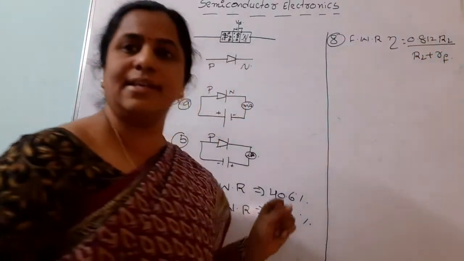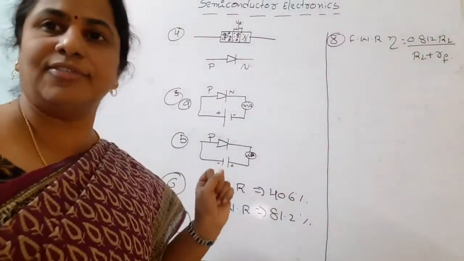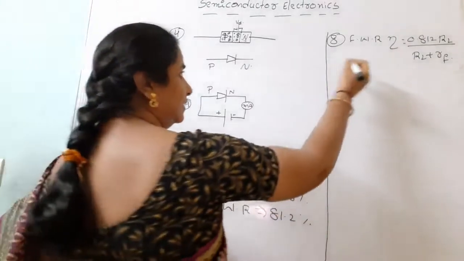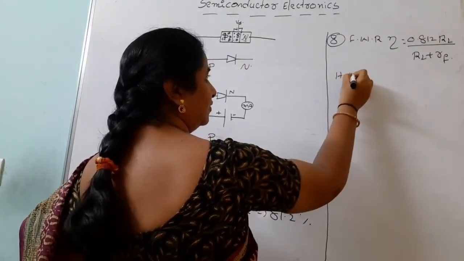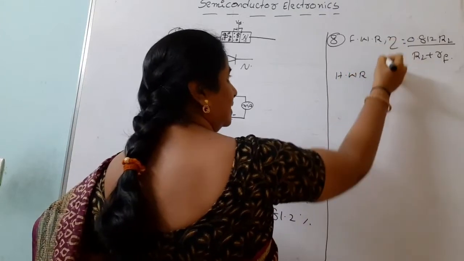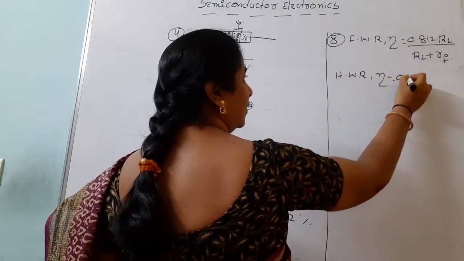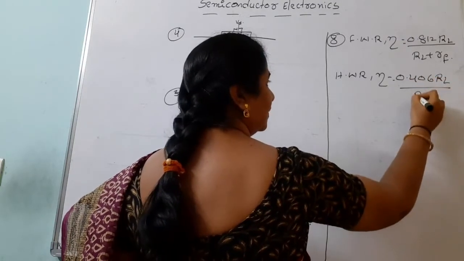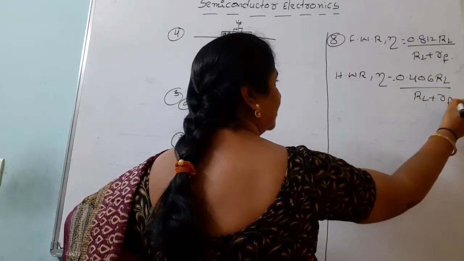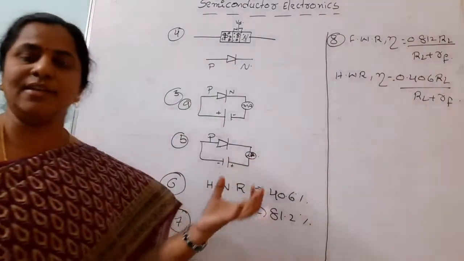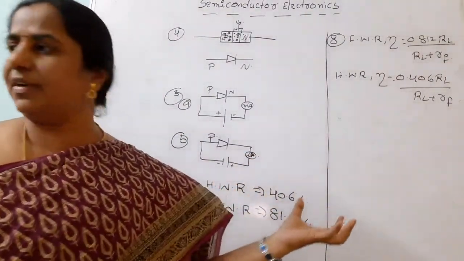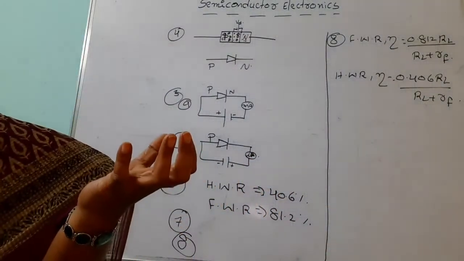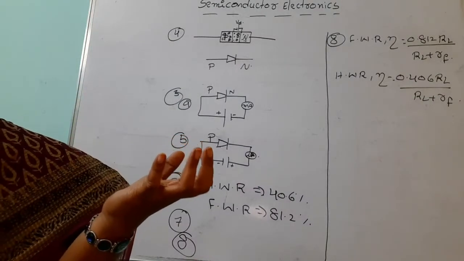Here RL is the load resistance and RF is the forward resistance. Like that, in case B, half wave rectifier efficiency is 0.406 RL by RL plus RF. So we should mention the efficiency of the full wave rectifier and the efficiency of the half wave rectifier.